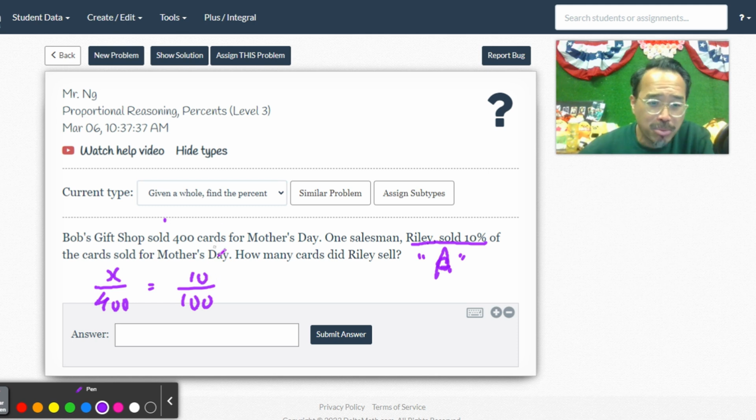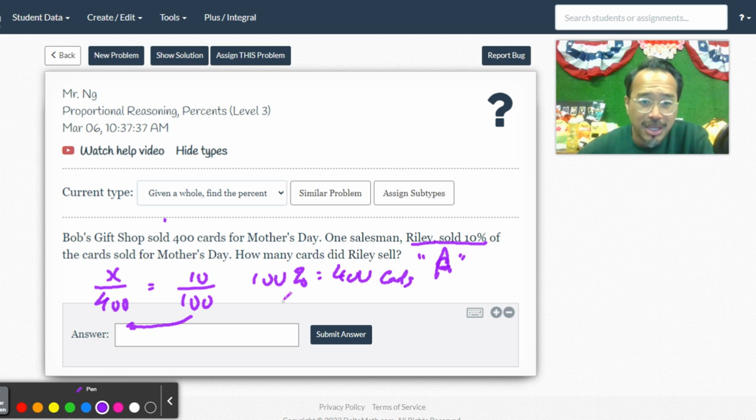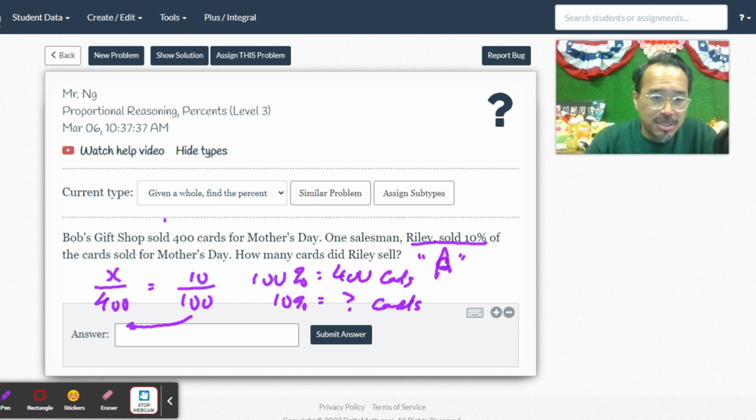So look at this like a proportion. Here we're comparing percent with the total. If 100% of everything everyone sold at the store is 400 cards, so 100% is 400 cards, then 10% would be how many cards? Let's cross multiply and divide. 10 times 400 is 4,000 divided by 100. That's 40. So there you go, 40. Got it?